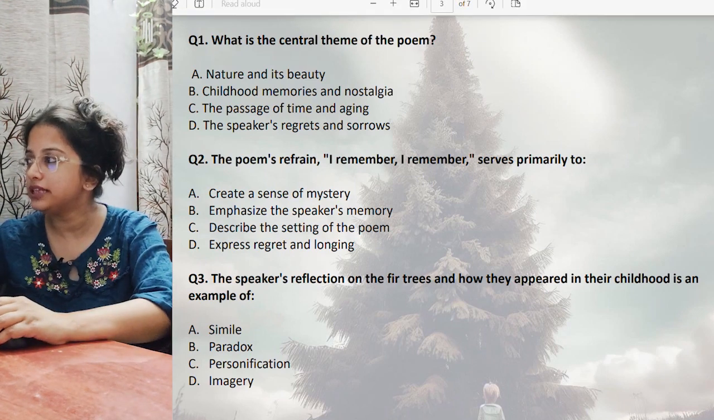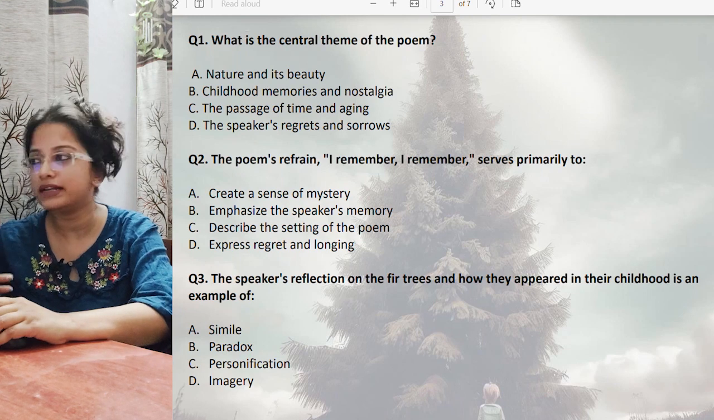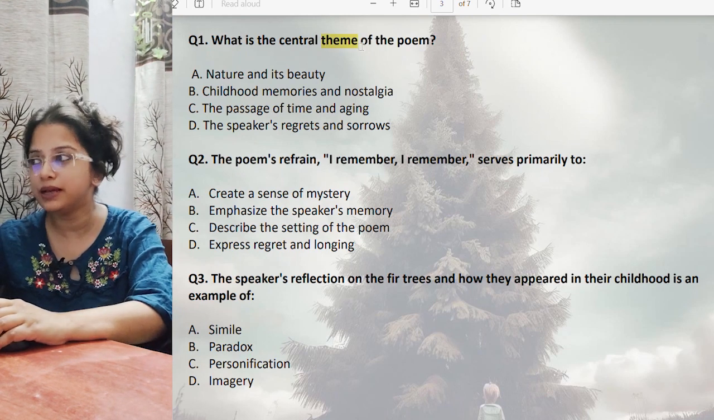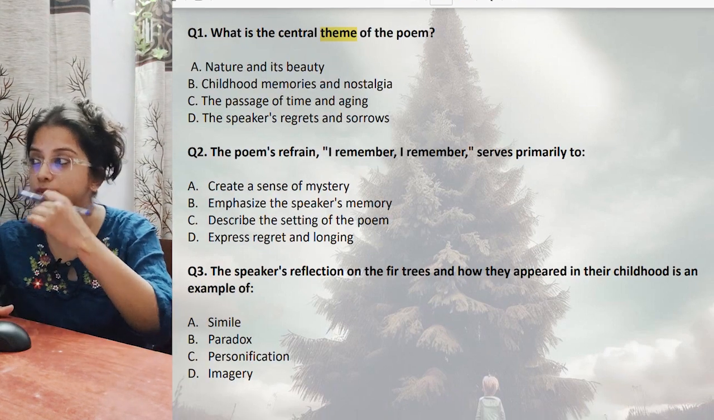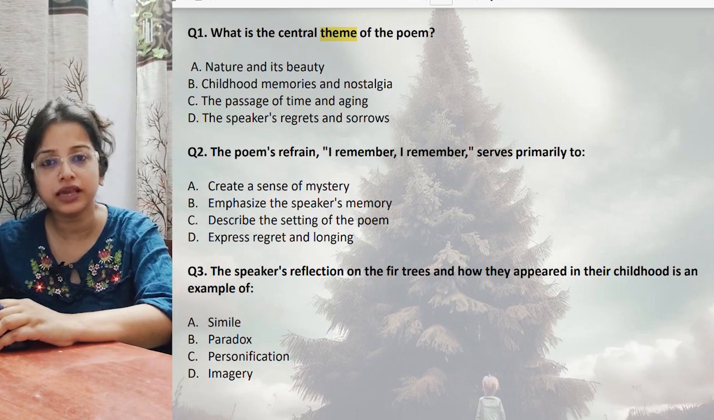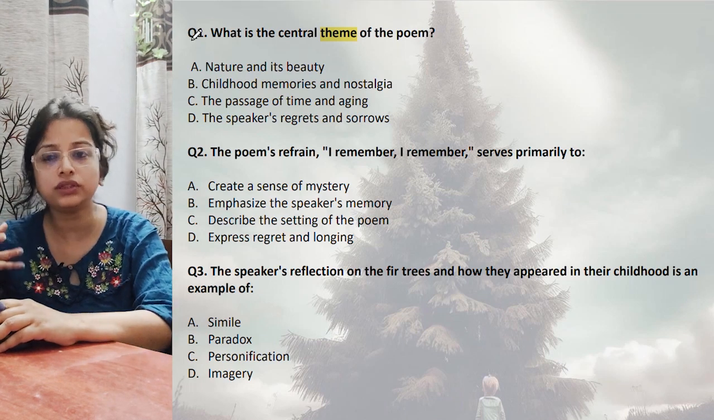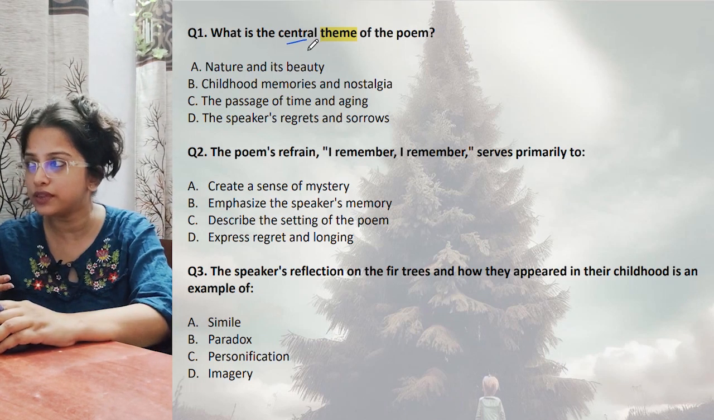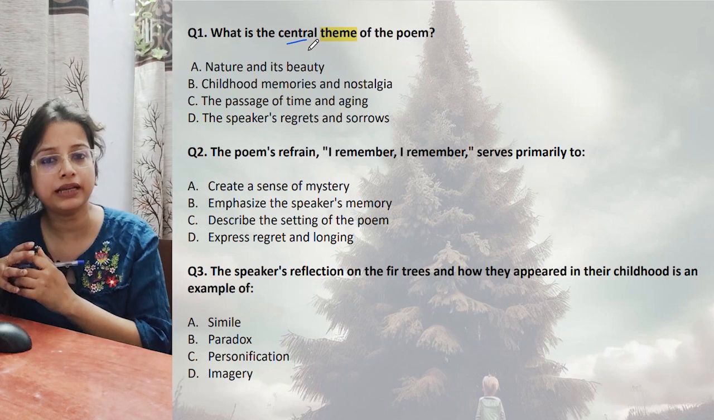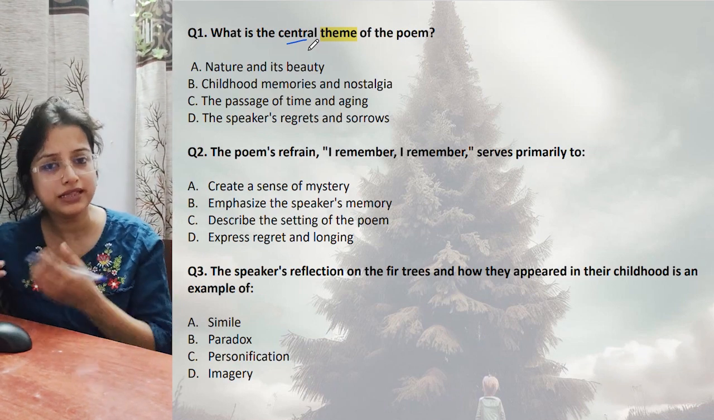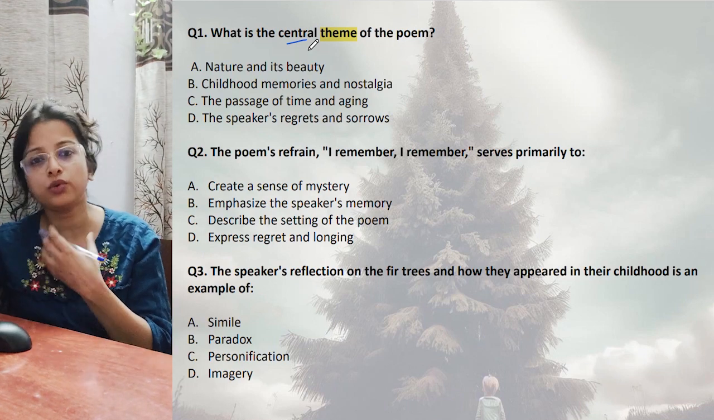What is the central theme of the poem? The main theme, we have already discussed in my last class. First one, nature and its beauty. Of course nature and its beauty is provided, but is it the only or the central theme throughout the poem? If it were romantic poetry, it would be a separate thing, with nature being highlighted. But is it so over here? Is there any other theme or only nature?